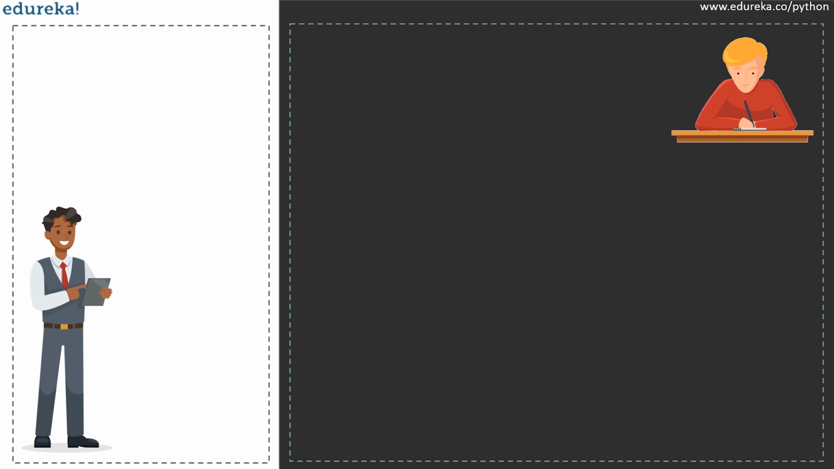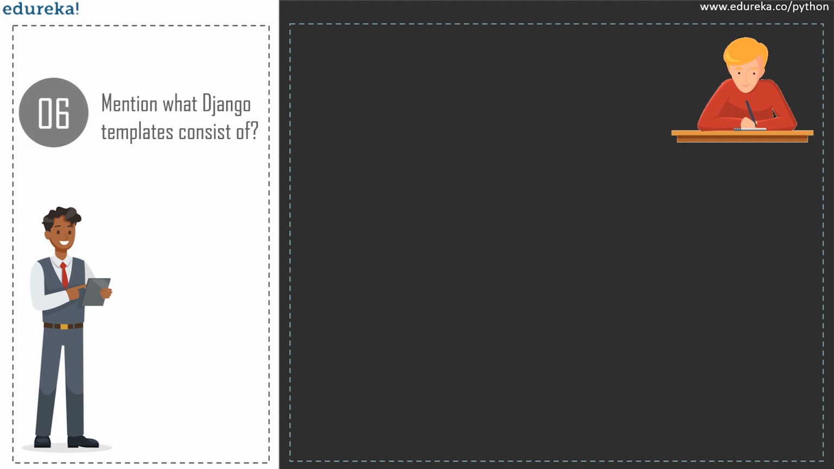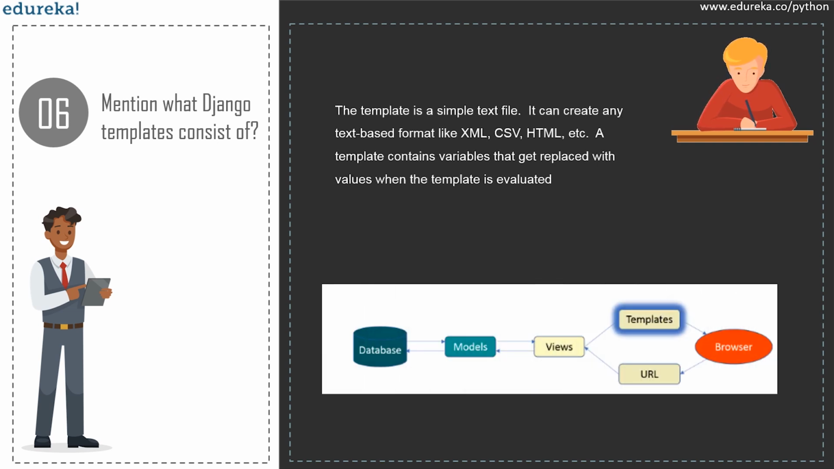So now let's move on towards the next question, which is mention what the Django templates consist of. The template is a simple text file. It can create any text-based format such as XML, CSV, HTML, etc. A template contains variables that get replaced with the values when the template is evaluated, and the tags that control the logic of the template.